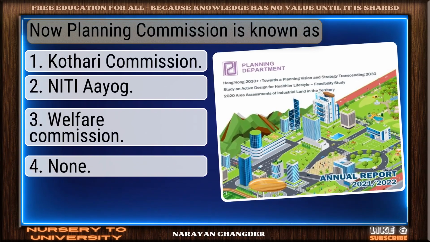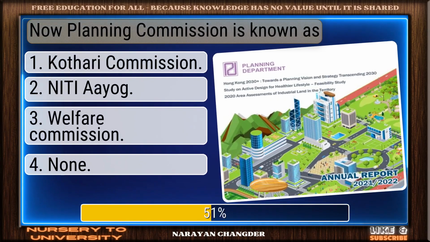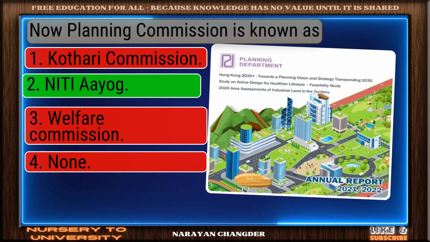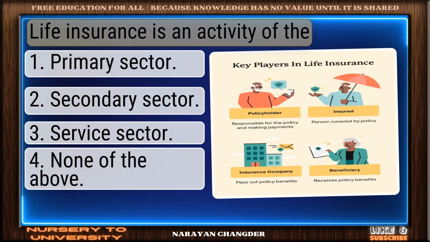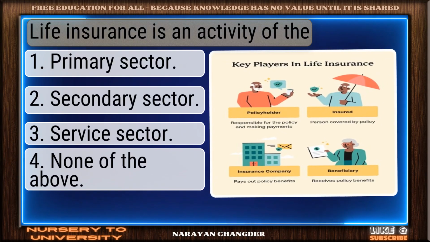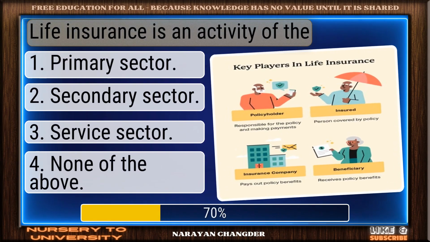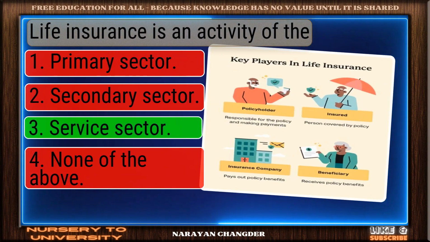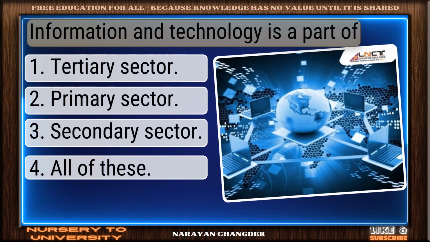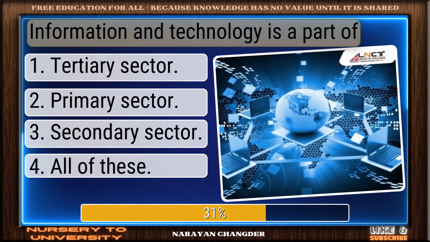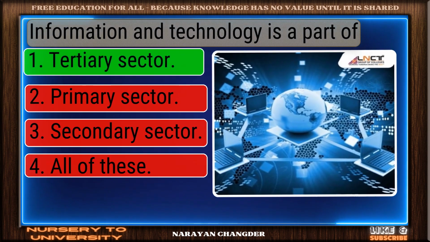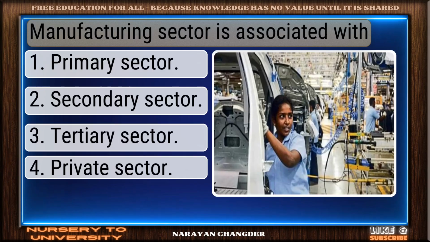Now Planning Commission is known as. Correct response. Niti Aayog is accurate. Life insurance is an activity of the. Right again. Service sector is valid. Information and technology is a part of. Right choice. Tertiary sector is best.